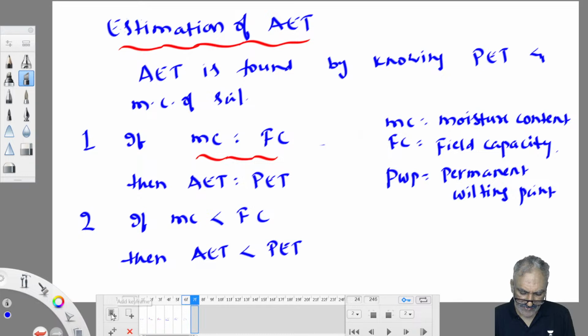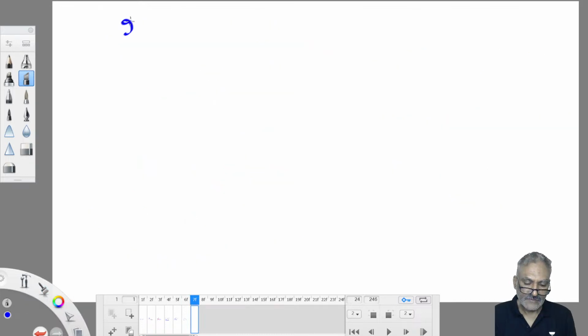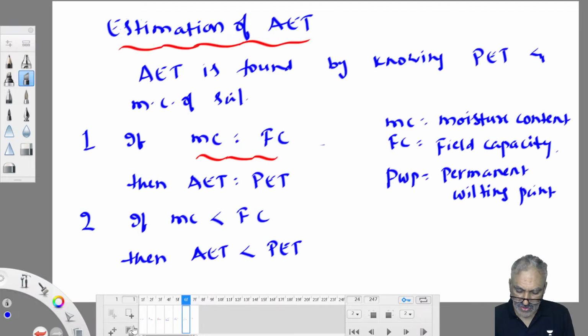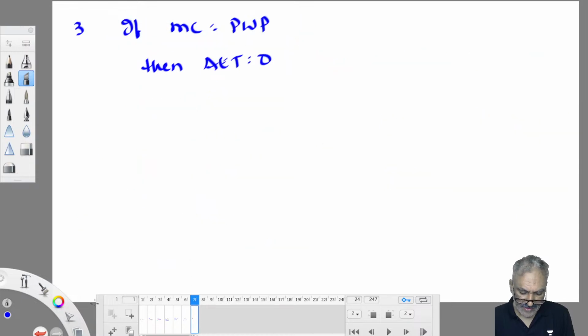If moisture content of soil is at permanent wilting point, then AET is equal to 0. Therefore, in general, AET value varies anywhere between 0 to PET.